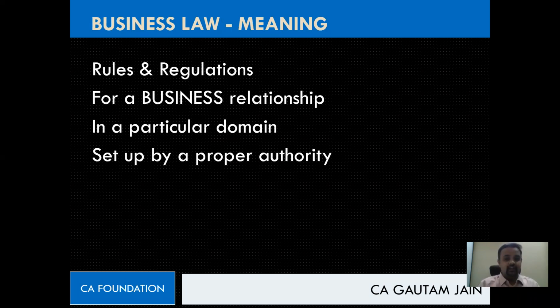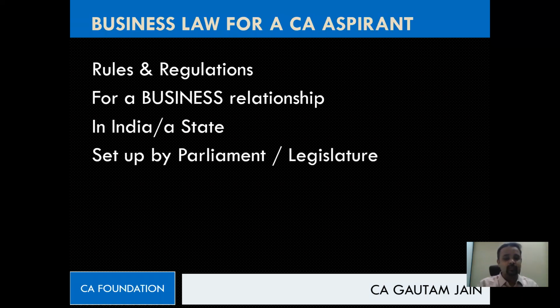Then we also talked about business law for CA aspirants, that is you guys, right? So for you, it is rules and regulations for a business relationship in India, because you have in your syllabus mainly the laws applicable to India. Set up by whom? Proper authority, which is nothing but Parliament. Then we said sometimes, if required, you might read some laws relating to a state, which will of course be made by the state legislature. So that's where we have mentioned that as well, correct?